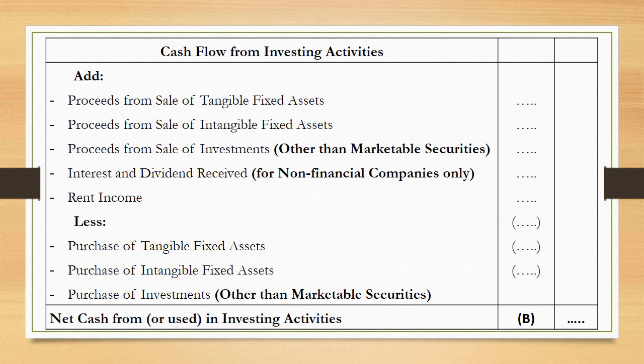We also need to deduct some amount over here. Purchase of tangible fixed assets, purchase of intangible fixed assets, purchase of investments also, again other than marketable securities. So after addition and deduction of all these items, the final amount that we arrive at will be the net cash from investing activity if it is positive, and net cash used in investing activity if it is negative.